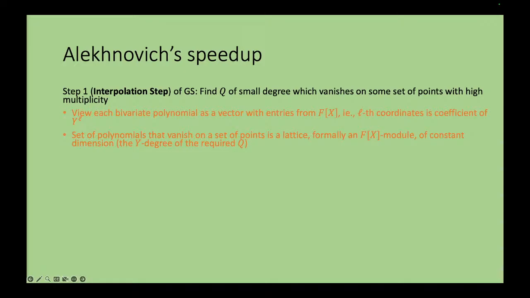So Alekhnovich's observation was this. We want a polynomial of small weighted degree in this lattice. That's what we want. And the nice thing about this lattice is that you can give it a nice basis. Firstly, you have to find a basis for this lattice. Notice the dimension of this lattice is exactly the y degree, which, in all the algorithms we talked about, is a constant. So it's a constant dimensional lattice. The entries of it are potentially large. The entries are polynomials in F[x], which possibly have degree order n. So it's a constant dimensional lattice in which the entries are order n degree polynomials.